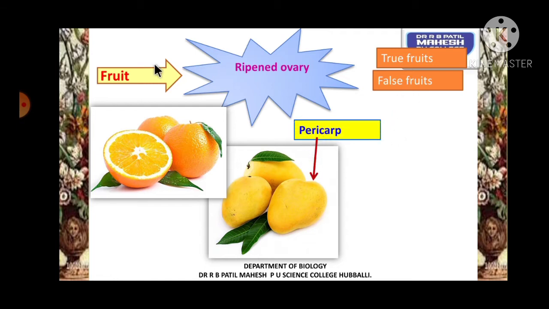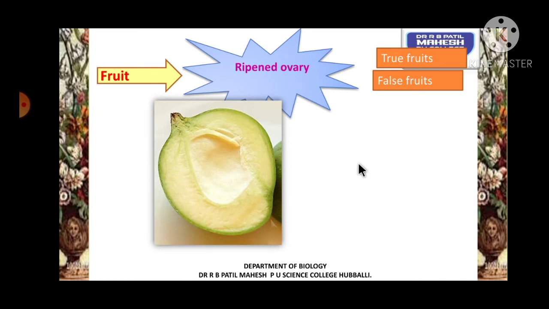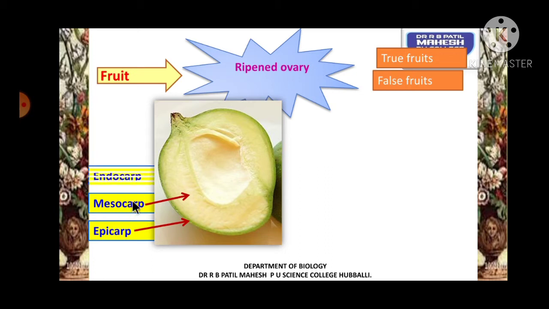Now, after the fertilization, the ovary wall will become the fruit wall, and the fruit wall is called pericarp. The pericarp is usually differentiated into three layers, as you see here. The outer green colored structure in mango is called epicarp, the middle pulpy region which is edible is called mesocarp, and the central region where usually the seed will be present is called endocarp.